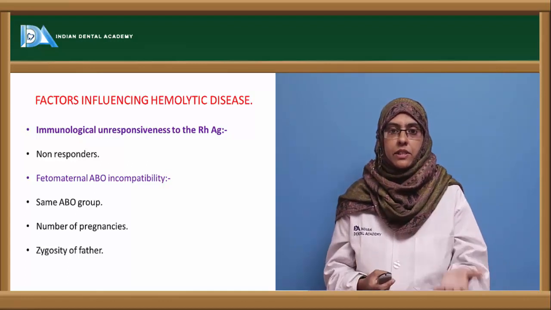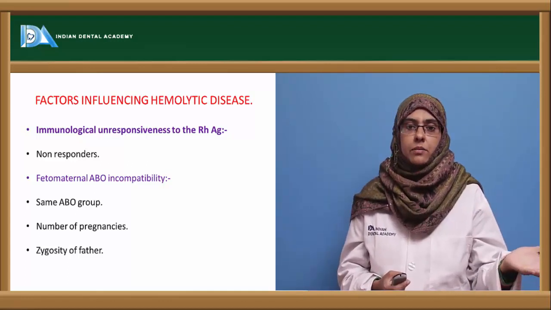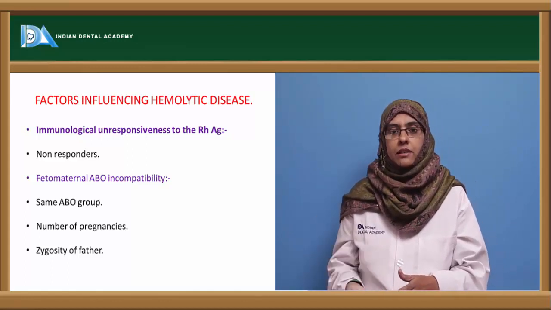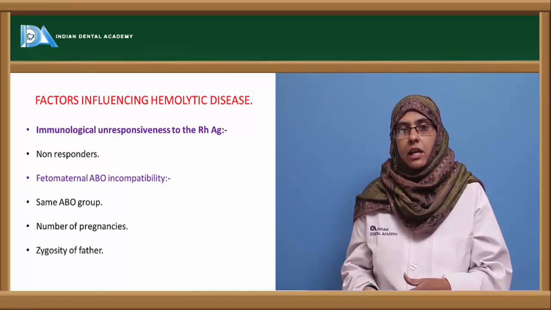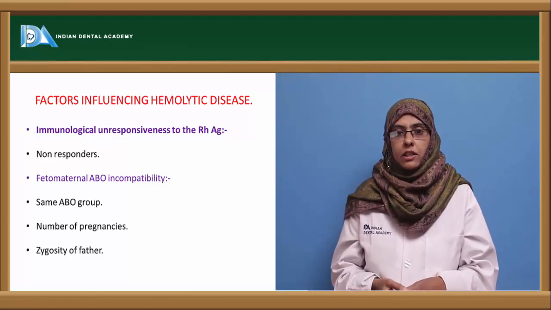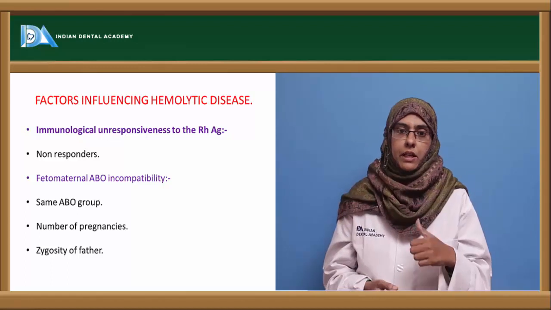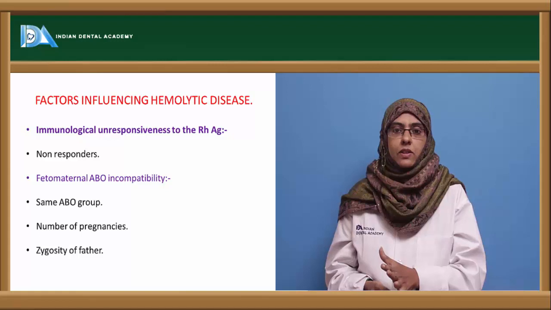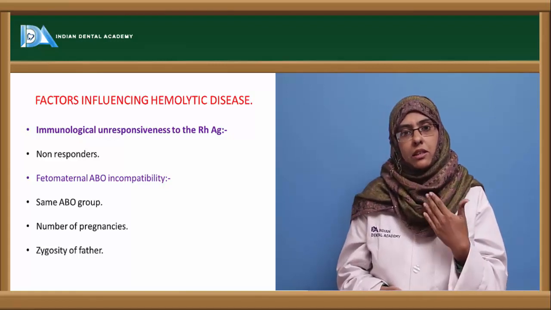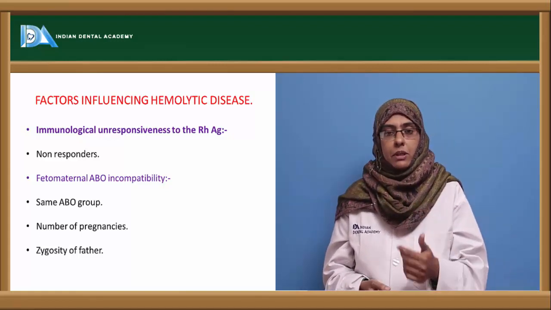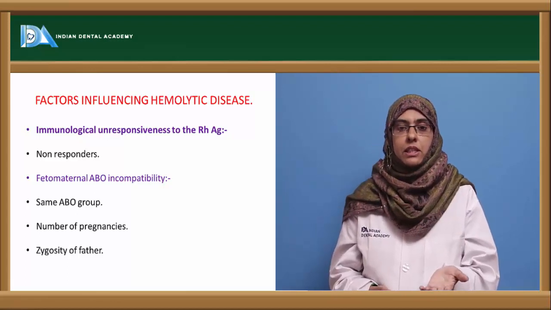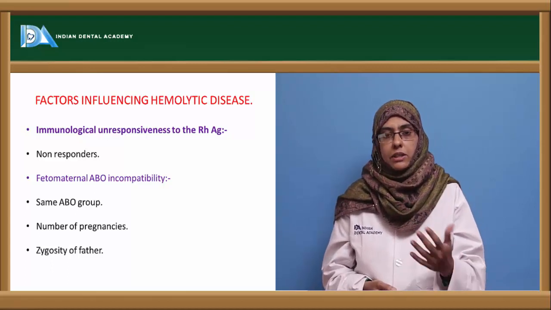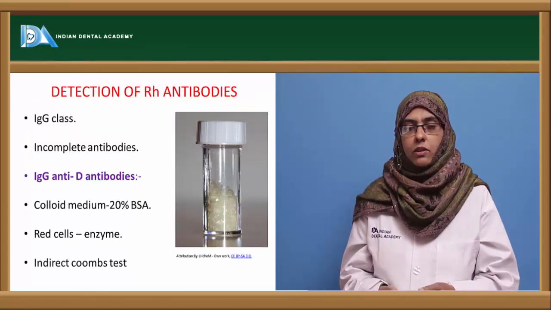As already discussed, the first child usually escapes this hemolytic disease of the newborn. It is only the subsequent child that is affected with this disease. And the zygosity of the father might express a dominant D gene or a recessive D gene. So in case of a dominant D gene, the fetus will be Rh positive, but in case of a recessive D gene in the father, the child can be recessive. So in this case also the person can overcome hemolytic disease of the newborn.